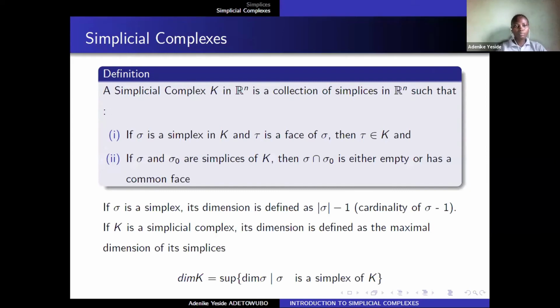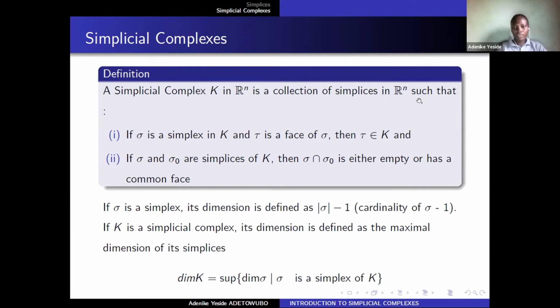Now I go to the definition of simplicial complexes. A simplicial complex K in Rn is a collection of simplices in Rn such that if sigma is a simplex in K and tau is a face of this simplex, then tau is also in K. And if sigma and sigma naught are two simplices of K, then their intersection is either empty or a common face.